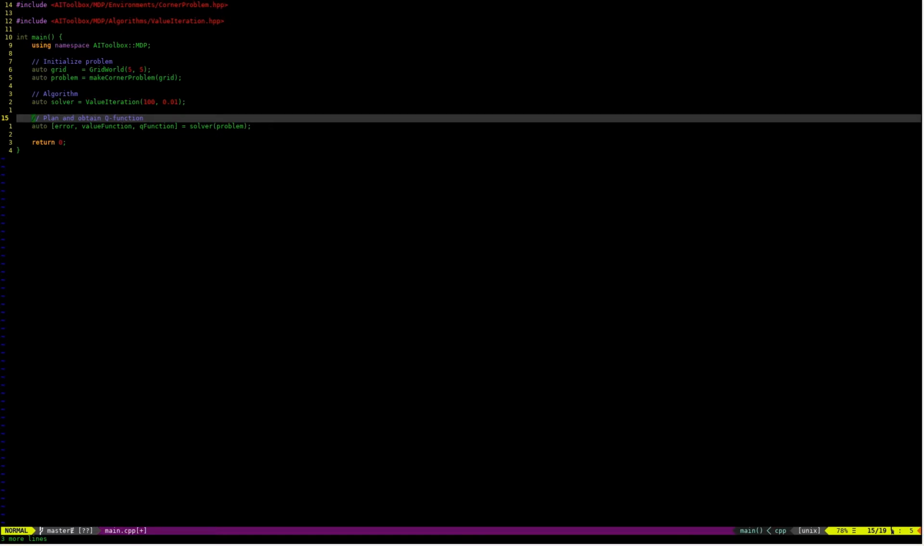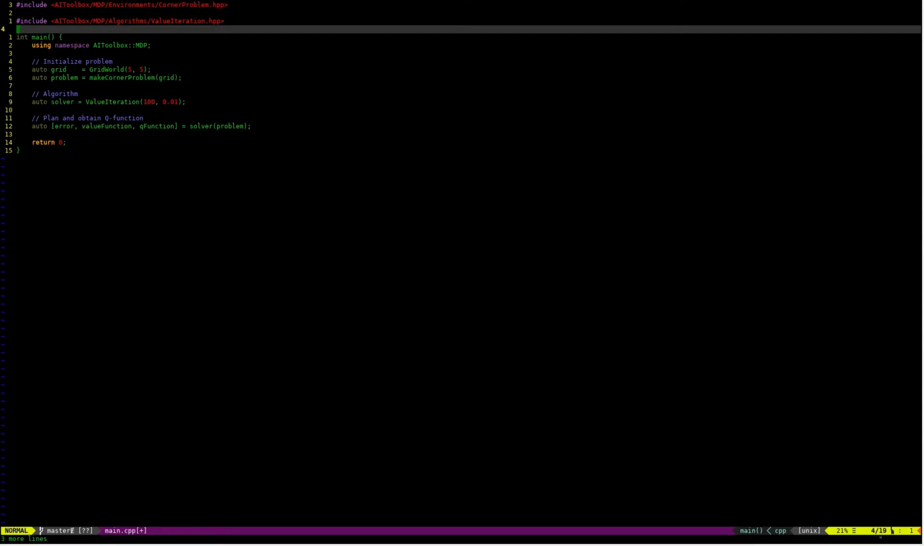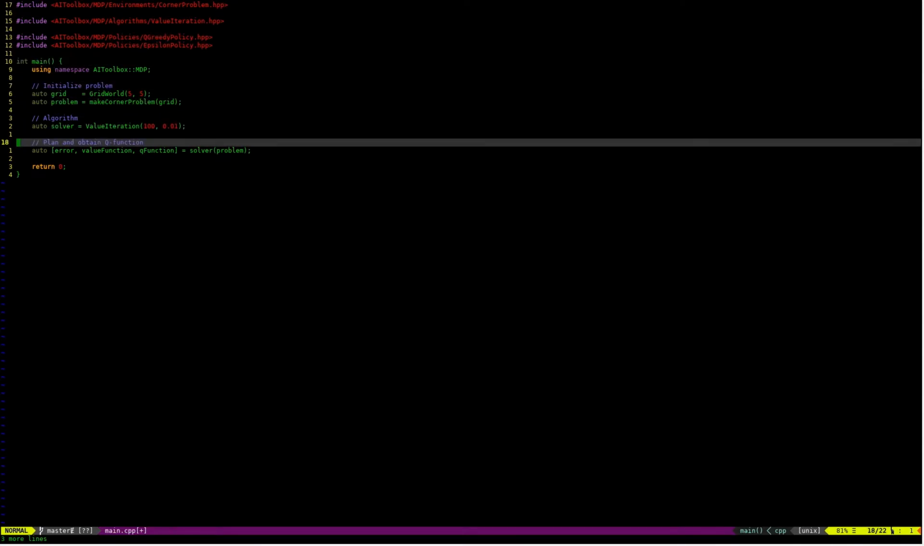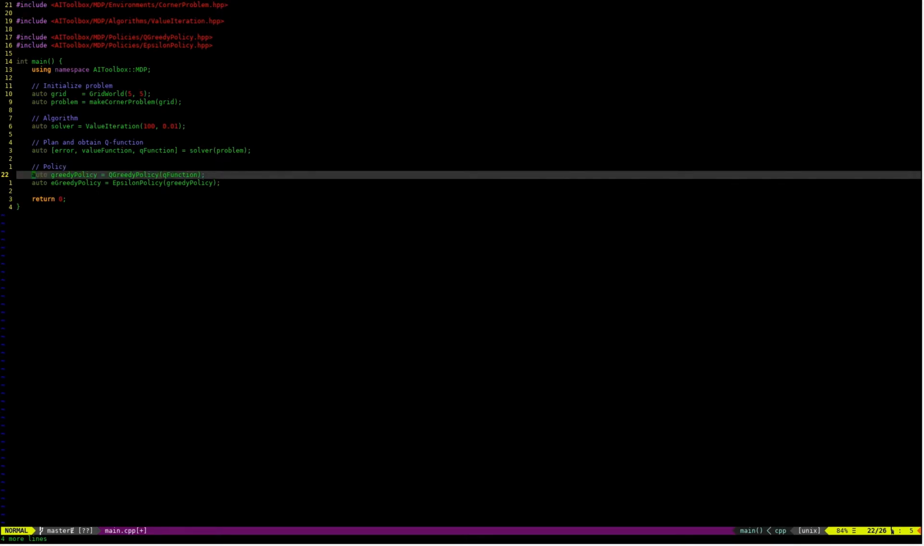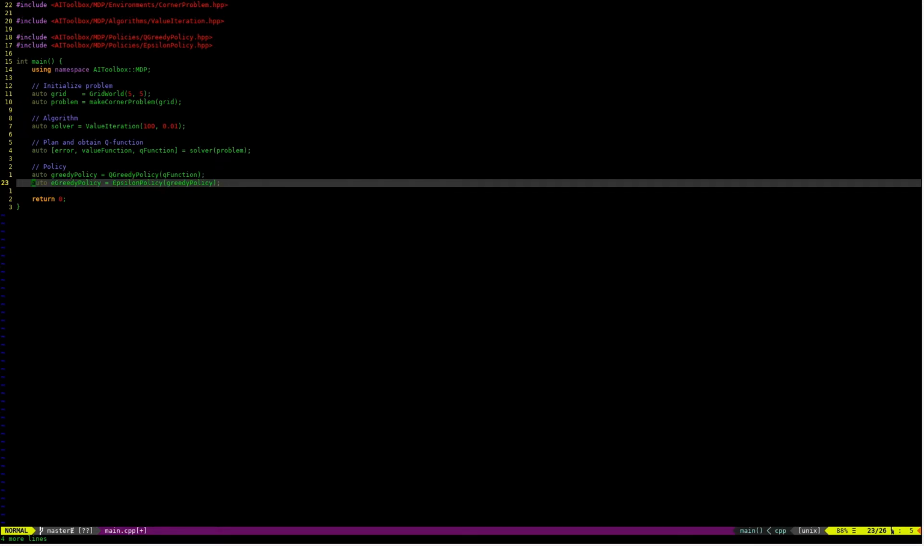Now that we have a value function, we want to create a policy that acts according to it. Let's create an epsilon greedy policy to show how this can be done. In AI-Toolbox, policies are composable. Here we have first created a greedy policy that acts based on the value function, and then created an epsilon wrapper that performs a random action a certain percentage of the time.